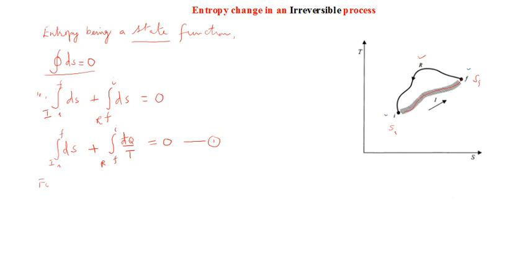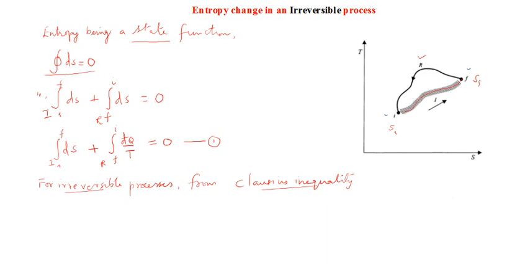For irreversible processes, we can use the Clausius inequality. From the Clausius statement, the theorem part is applicable for reversible processes, and the inequality part is applicable for irreversible processes. So what is the Clausius inequality?